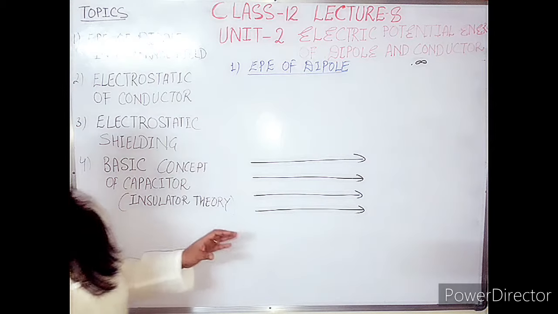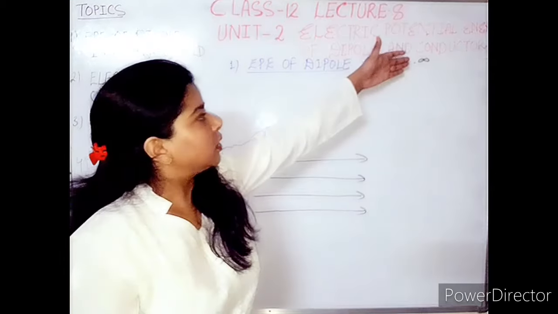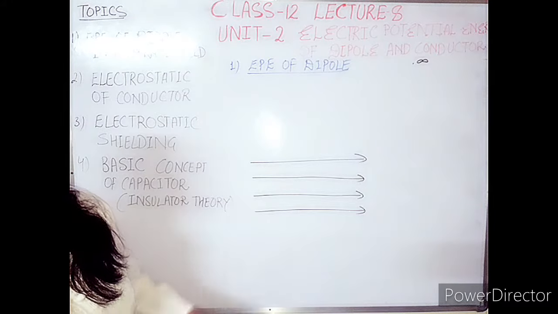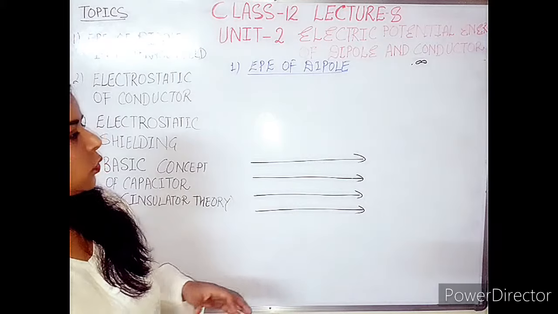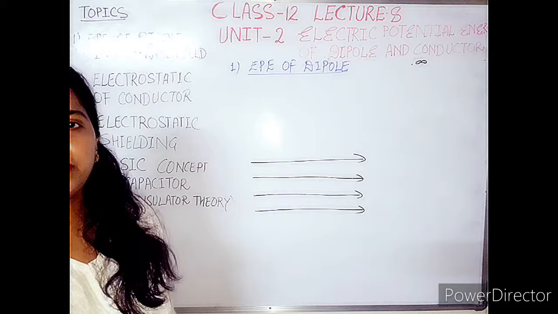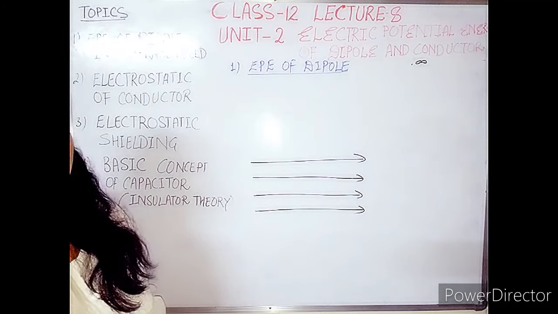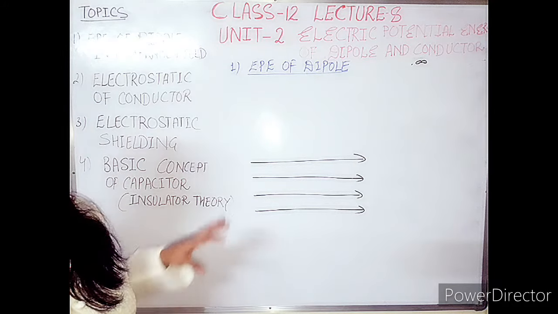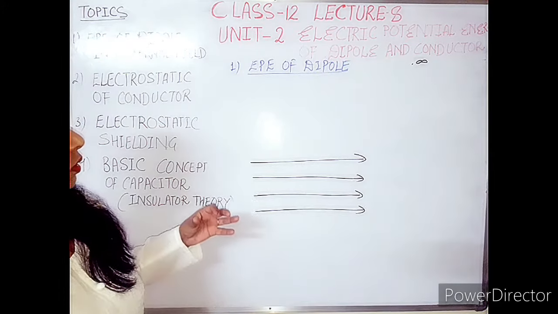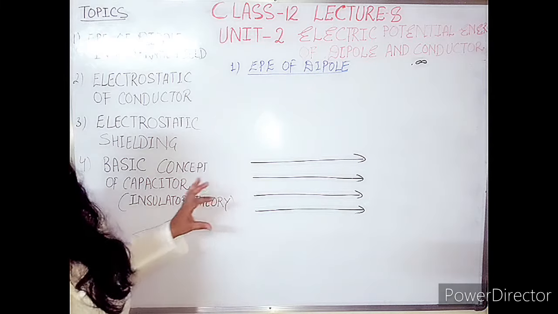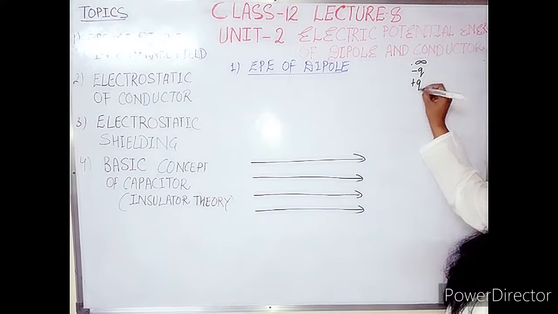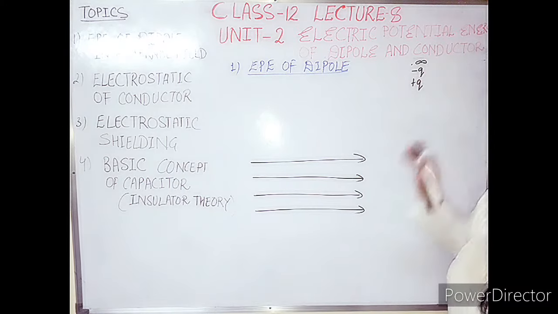If you remember, I discussed a case where charges are brought from the infinity point to a point in the electric field, and that work done corresponds to the potential energy of the charges present inside the field. So here we will do the same steps, but we have to consider the case of a dipole. We have two methods to understand this topic. First method is that minus q charge and plus q charge are present at infinity.